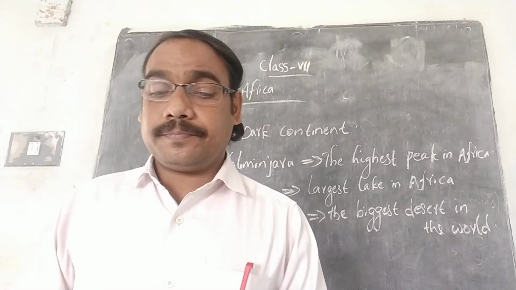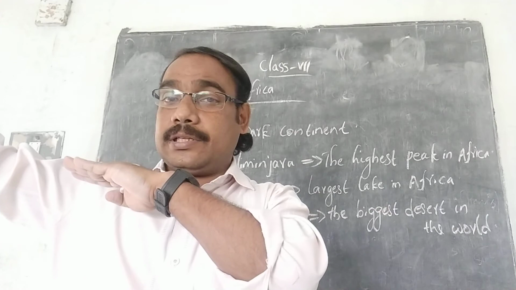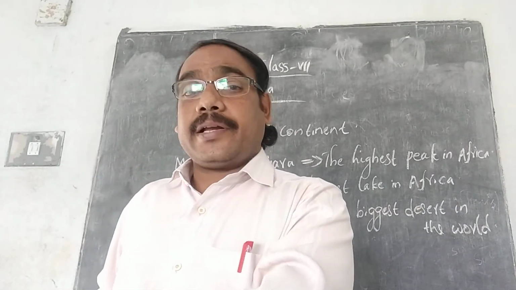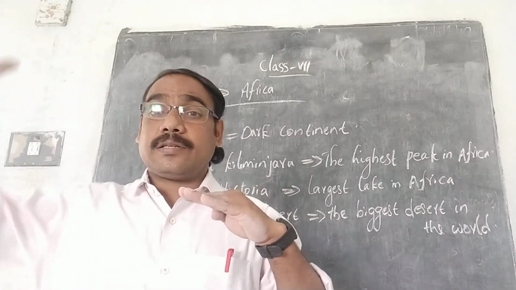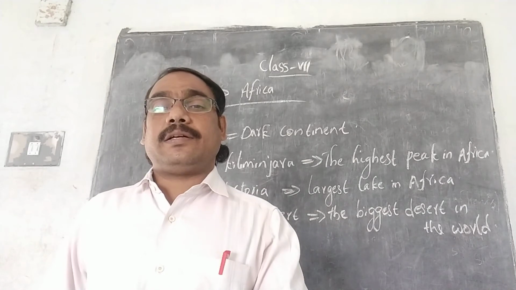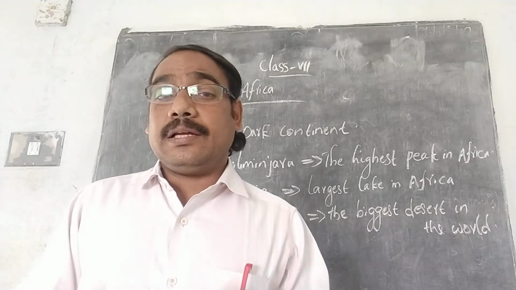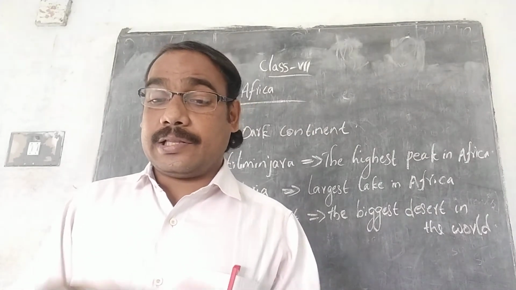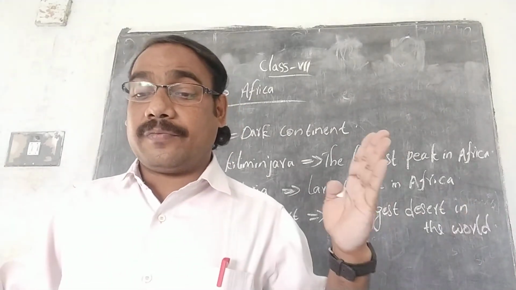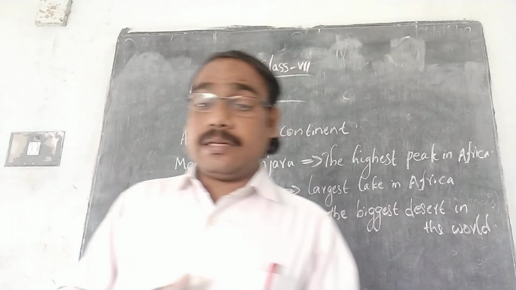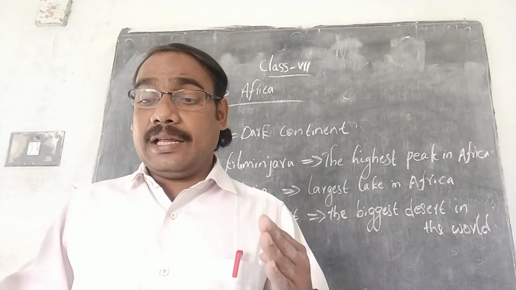Tropic region, I told you. The equator is in the middle, the Tropic of Cancer at 23.5 degrees is on the upper side, and the Tropic of Capricorn is on the lower side. The zone between the Tropic of Cancer and the Tropic of Capricorn, on either side of the equator, is known as the tropic region, and there is hardly any winter.